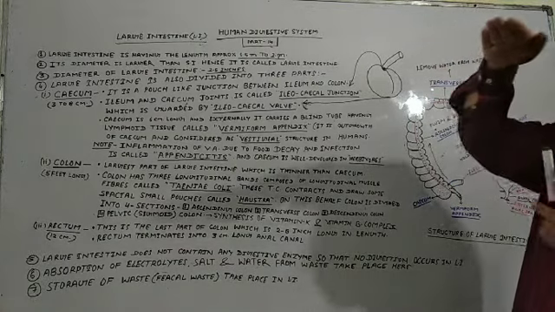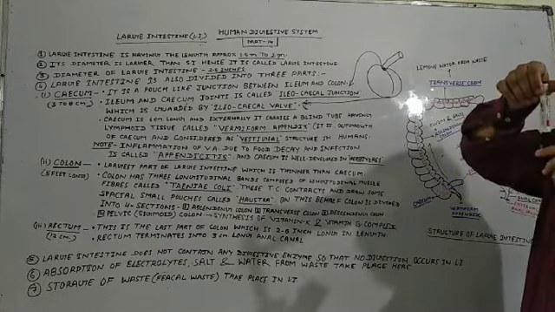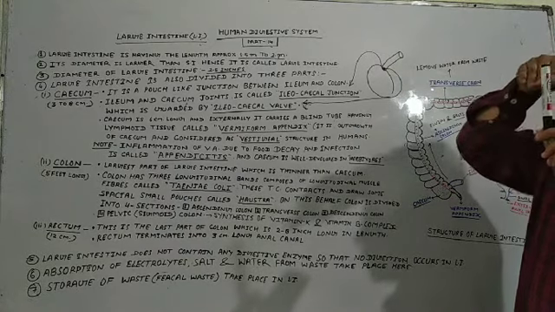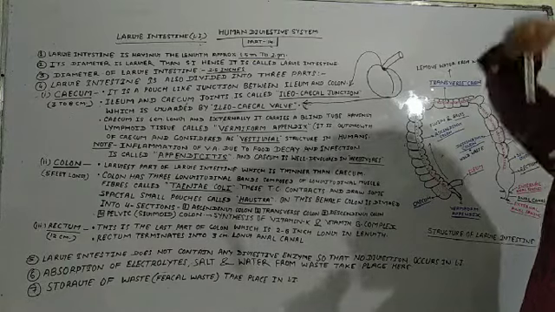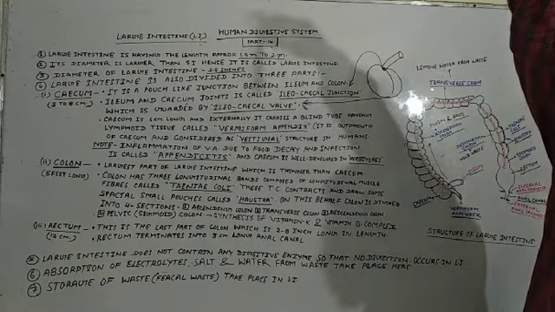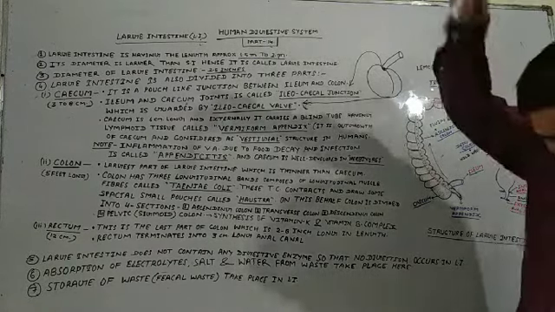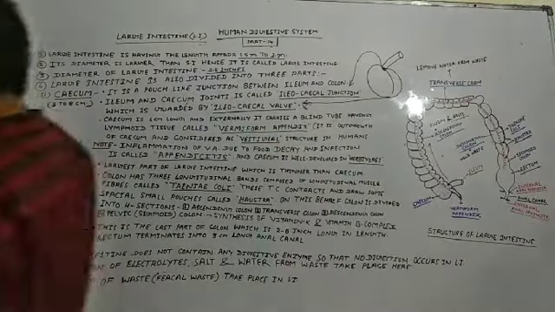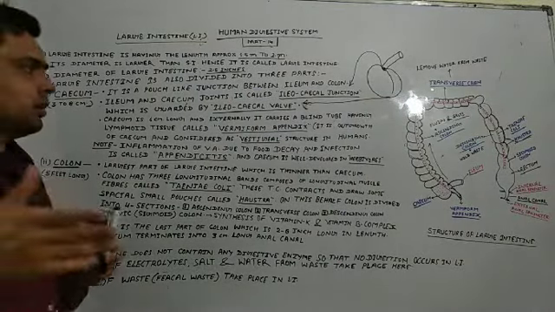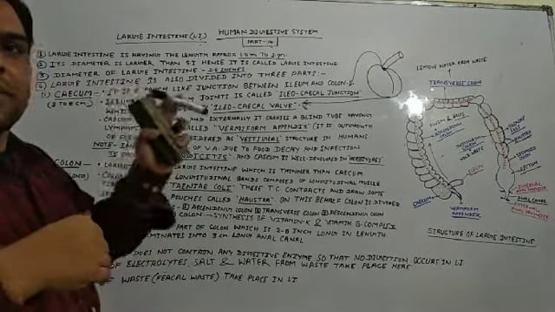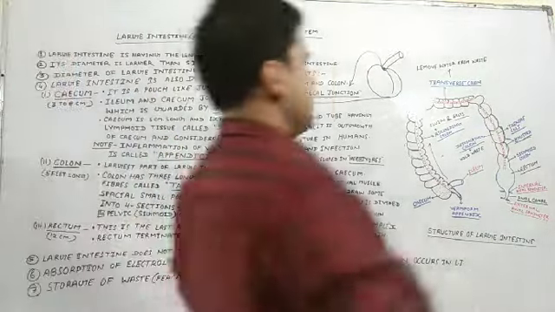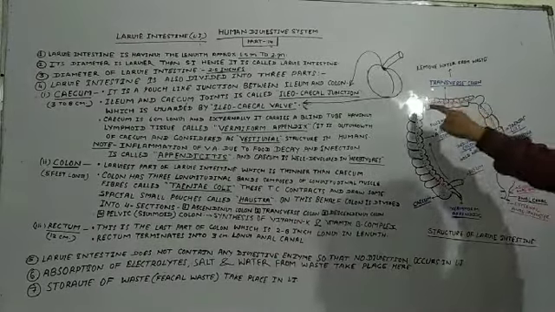Transverse means not longitudinal; this is vertical, and this is transverse. Clear, students? This is vertical, up to the sky, and parallel to the sky is what is called the transverse section. So this is the transverse section of our colon.